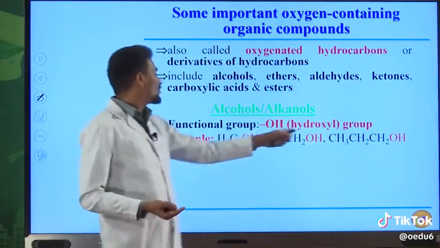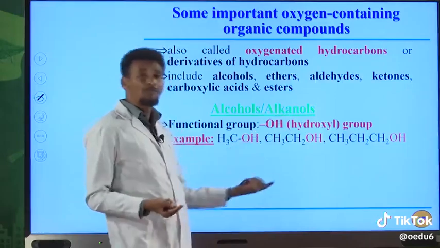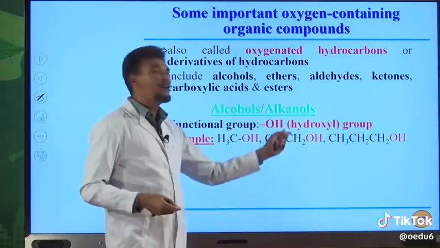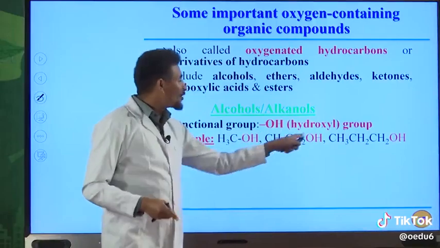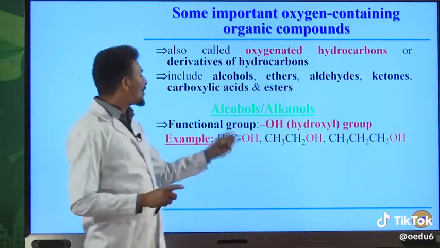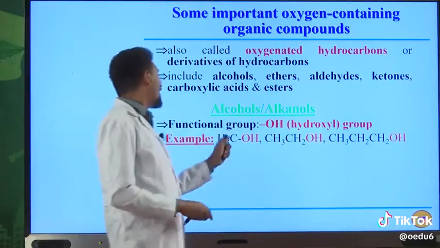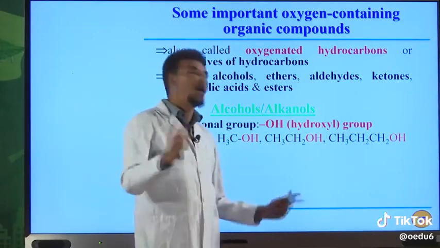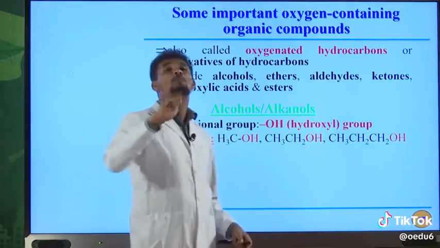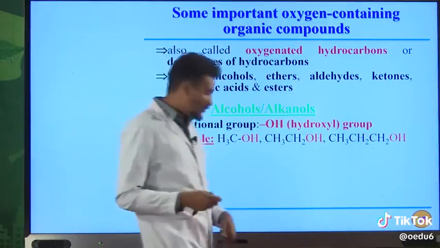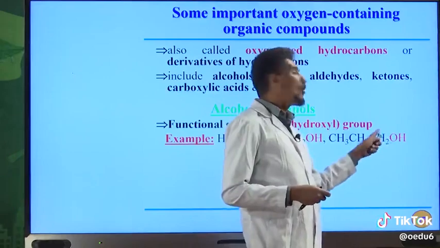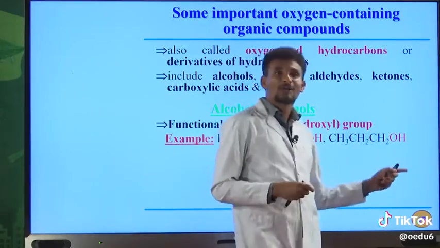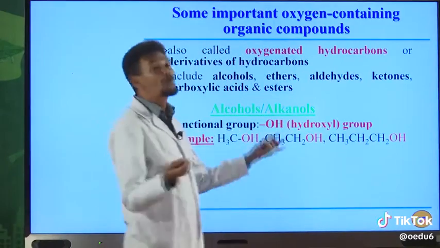But the difference between these two organic compounds is that here we have only a methyl group, but here we have an ethyl group. This one contains 2 carbon atoms, but this one contains only 1 carbon atom. And the name of this compound is methanol. But this one is ethanol. And this one is 1-propanol. Why 1-propanol? Because your OH functional group is on carbon number 1. If your OH functional group is on carbon number 2, the IUPAC name for that compound is 2-propanol.